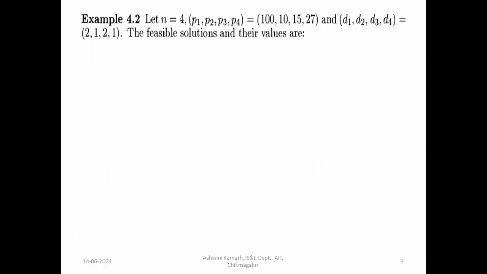Consider this example. Let n be equal to 4. P1, P2, P3, P4 are equal to 100, 10, 15, and 27. So here we have 4 jobs. If we complete job 1, we'll get the profit 100. Job 2, 10. Job 3, 15, and job 4, 27. And the deadlines D1, D2, D3, and D4 are 2, 1, 2, and 1.